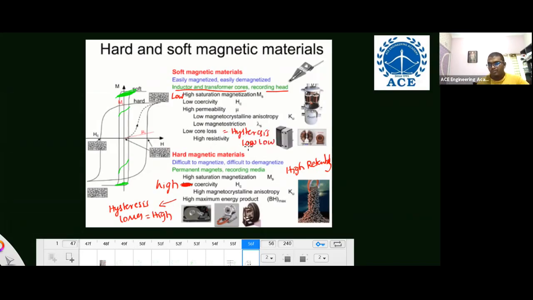Like that, remember. Okay. So this is the information about magnetic materials. Next is superconductors. I'll give you the basic properties of the superconductor. For your exam point of view, basic properties only are important.